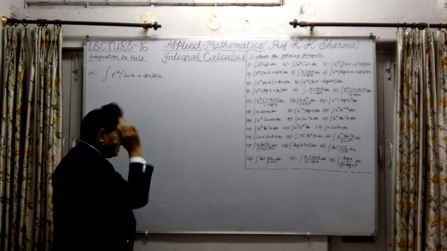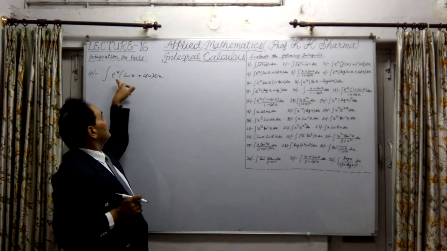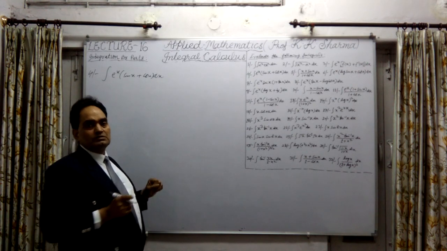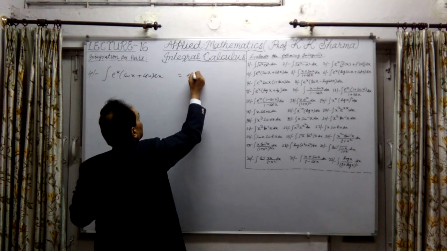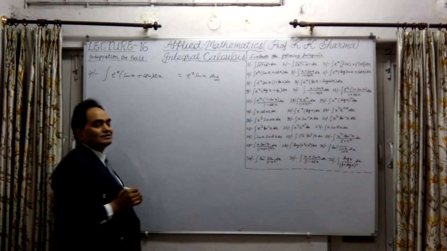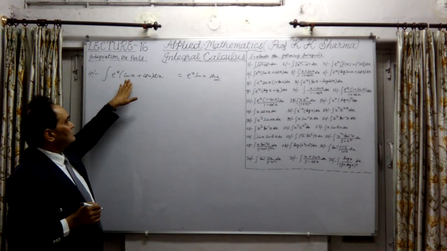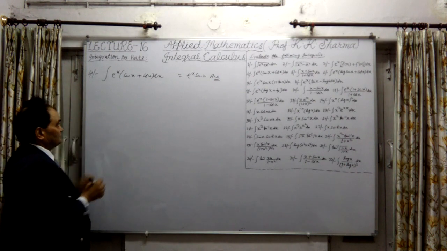We know that the differentiation of sin x is cos x. So what is the answer? The answer of this will be nothing but e^x into sin x. This is the answer directly, because we know the differentiation of sin x is cos x. It is the same type of question, but let me solve it.